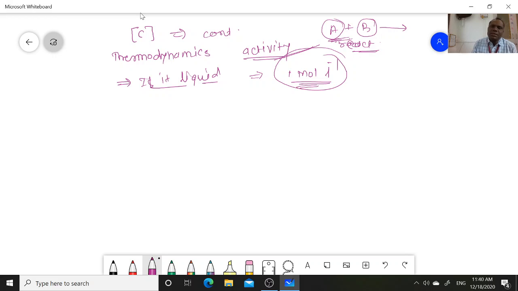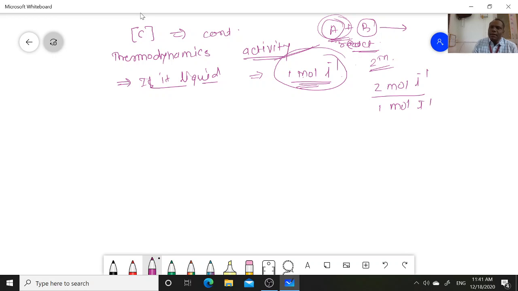What is the standard concentration? 1 mole per liter. Suppose this is a 2 molar concentration. So the activity is taken as 2 mole per liter divided by 1 mole per liter.